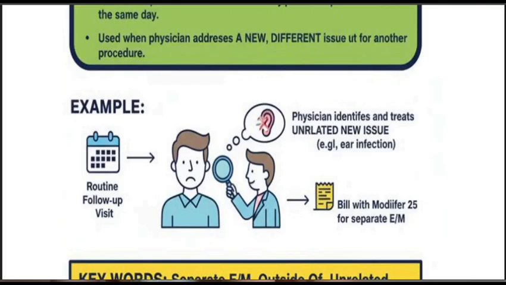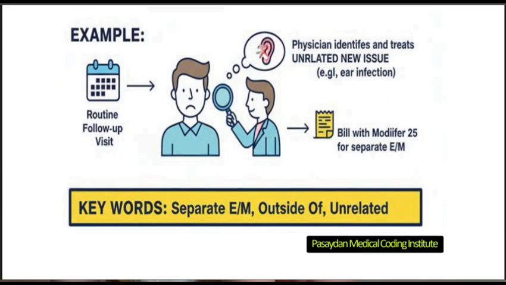Example is given: a routine follow-up visit. A physician who treats the unrelated issue, that is the ear infection, bills with modifier 25 for the separate E&M service. The keywords are separate E&M, outside of, unrelated.